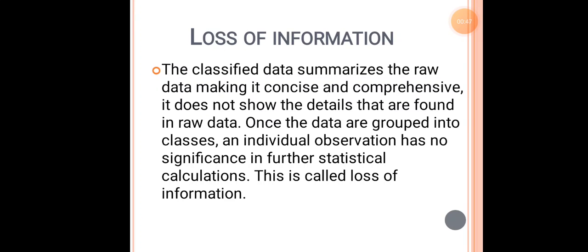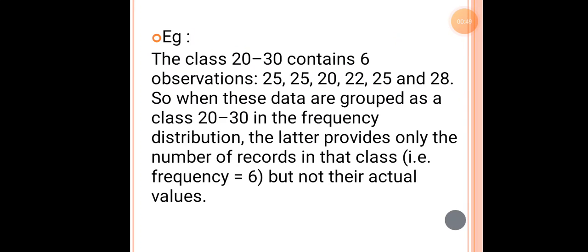In simple terms, when I take into consideration a class of 20 to 30, which contains 6 observations or 6 frequencies, that is the frequency I take into consideration. When I make a frequency distribution, I will be writing only this class, 20 to 30, and the frequency, 6. I will never write the individual values which I had taken into consideration.